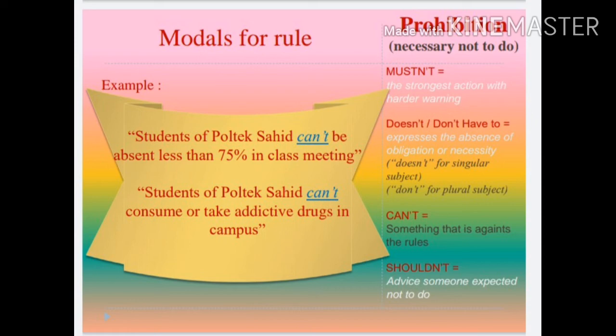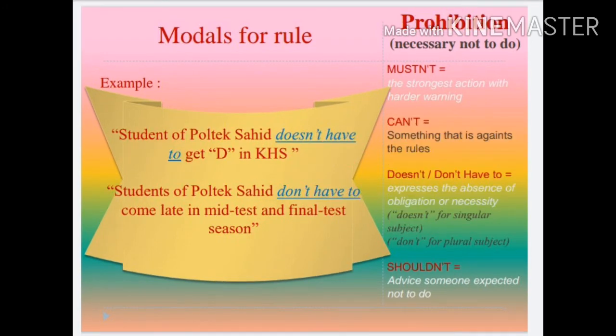The use of can't in the first sentence: students of Poltek Sahit can't be absent more than 25% in the class meeting. Can't here is a rule for prohibition. So you have to follow it. You have to obey it and don't try to go against it. The second, students of Poltek Sahit can't consume or take addictive drugs on campus. It means almost the same as the first sentence. You must obey it. You must follow these rules.